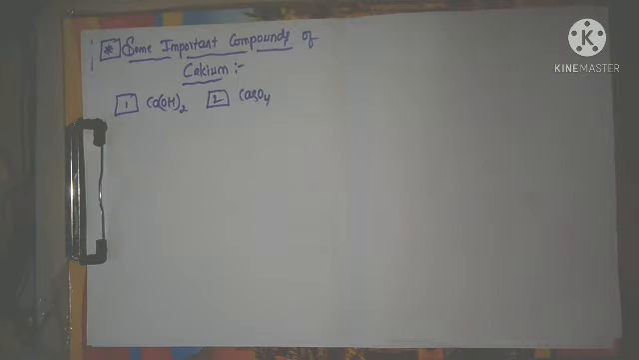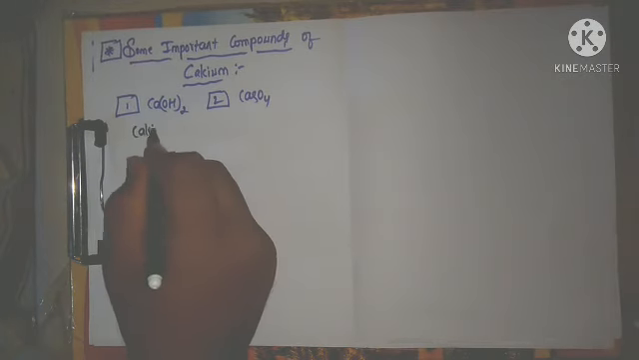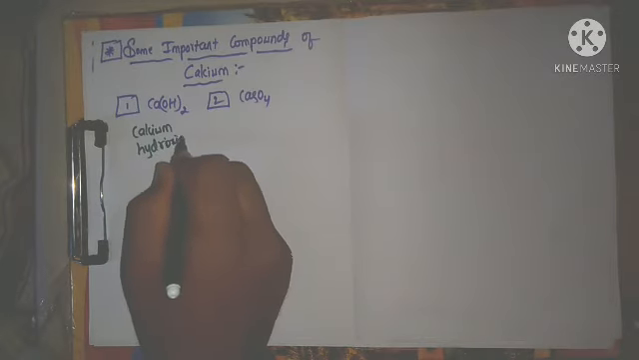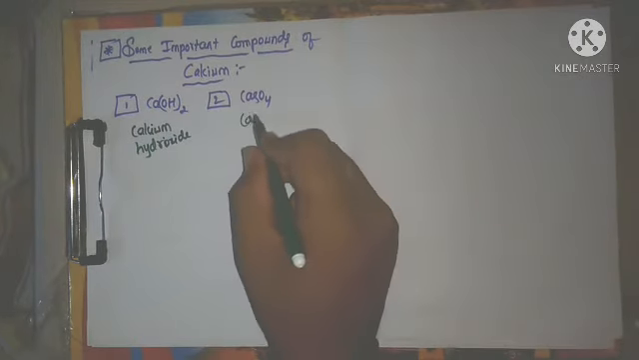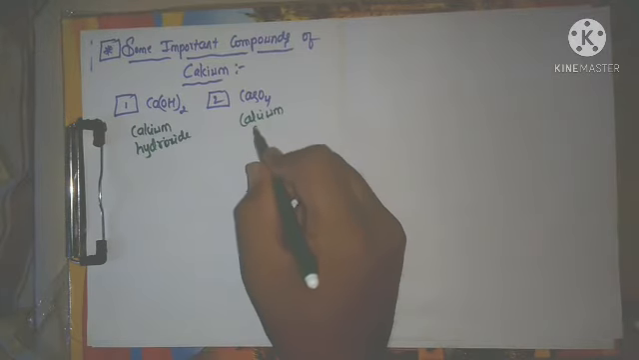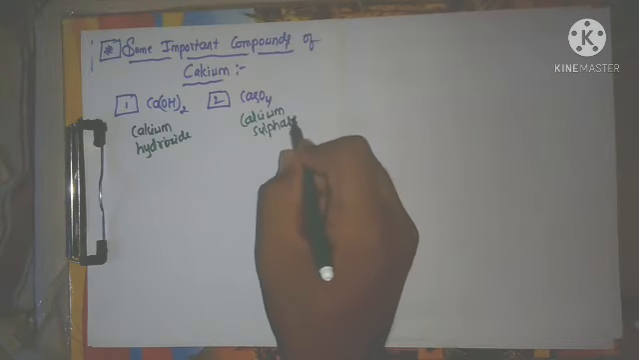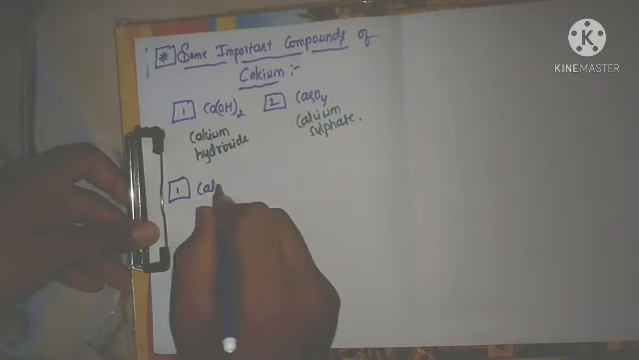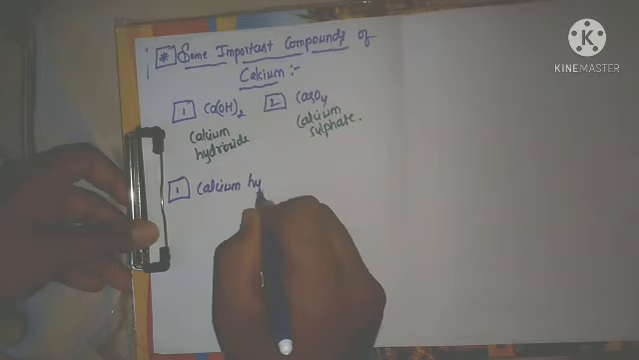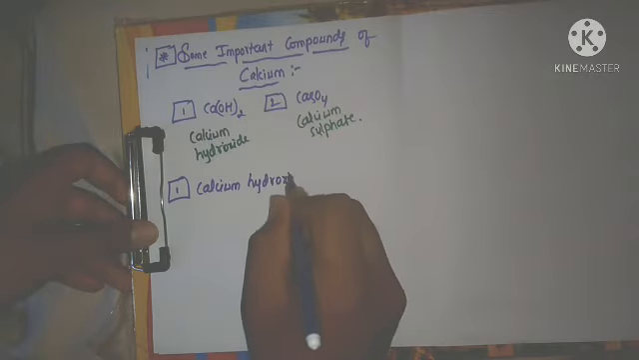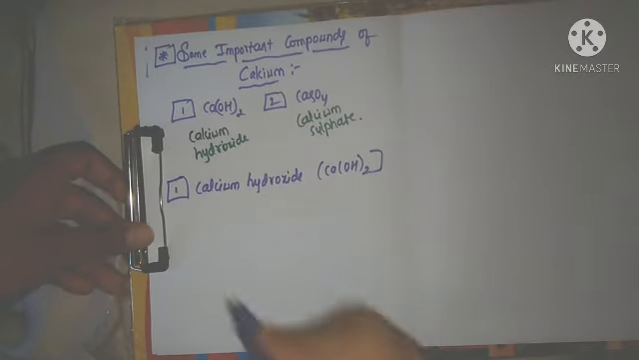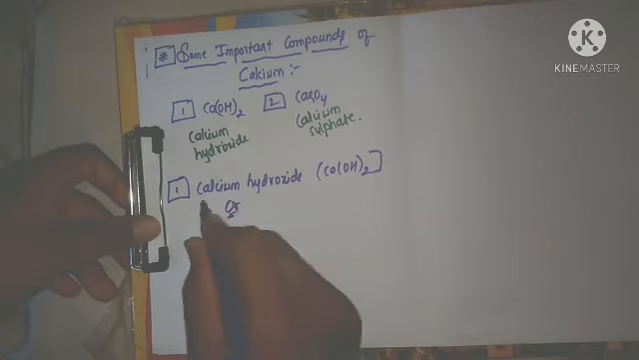Now first we will go for the first one, calcium hydroxide. What is the name here? Calcium hydroxide. What is the name here? Calcium sulfate. We will discuss one by one. First we will discuss calcium hydroxide. It is also called slaked lime.